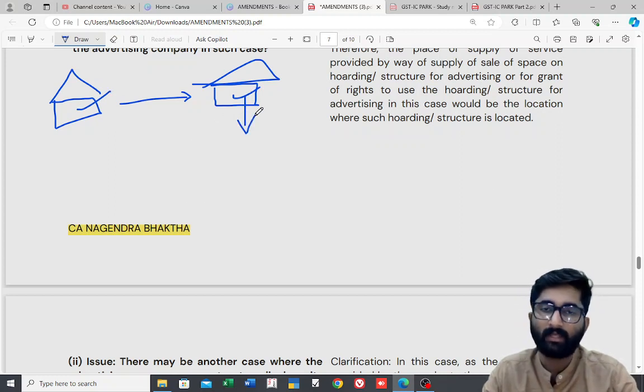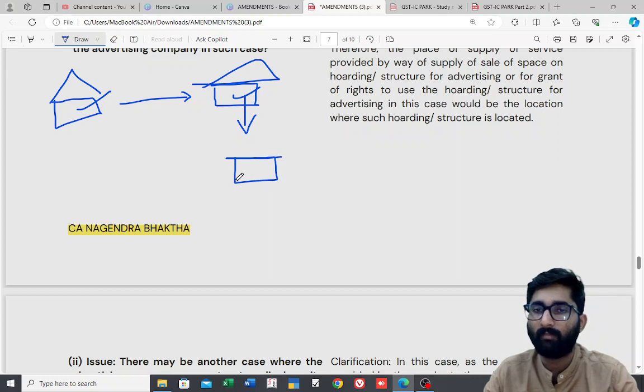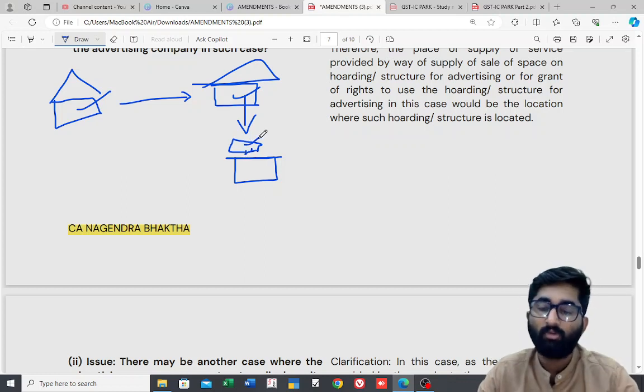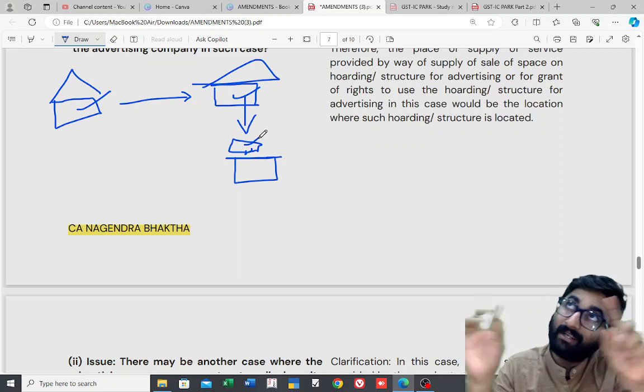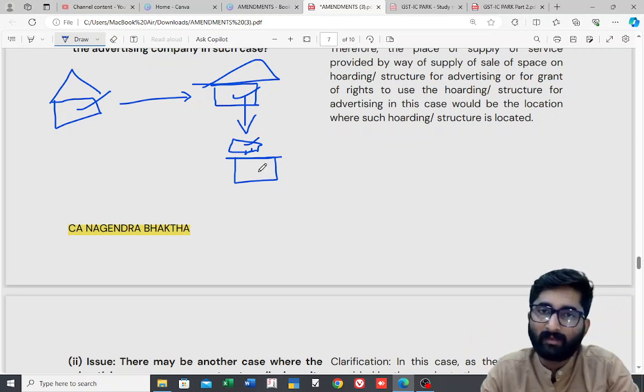My place is Hebri. In Hebri I have one immovable property, a big building. Above that building, you can see a big poster. And I have written there: for advertisement, contact 7760566033. That is my number. This building belongs to me.